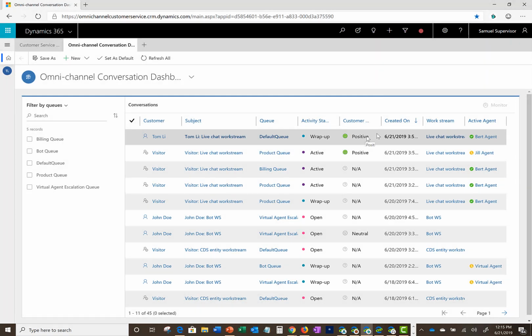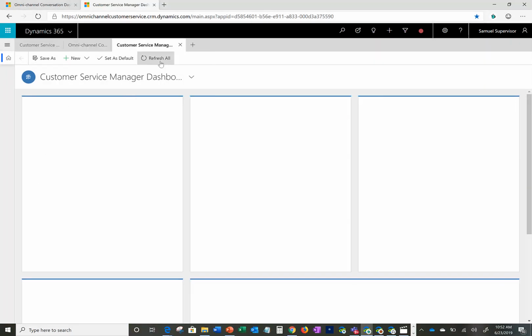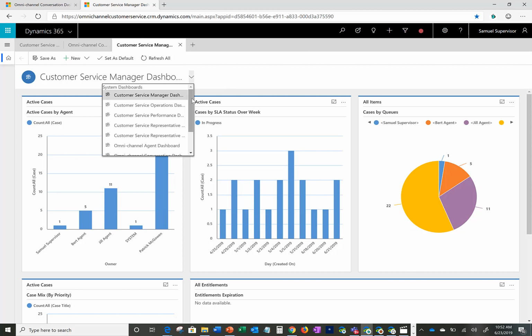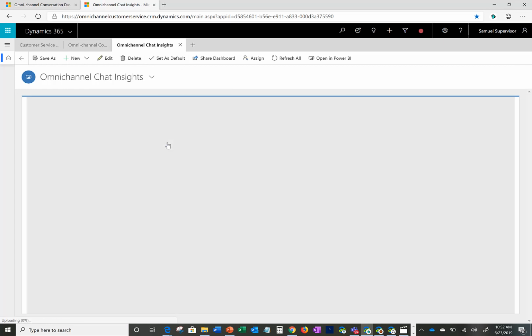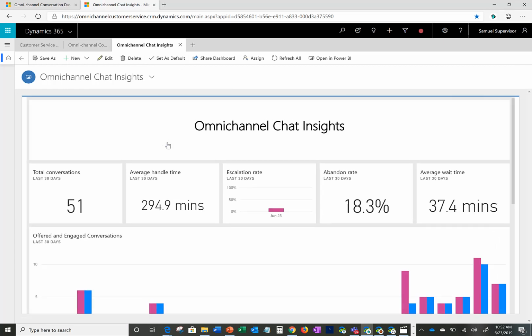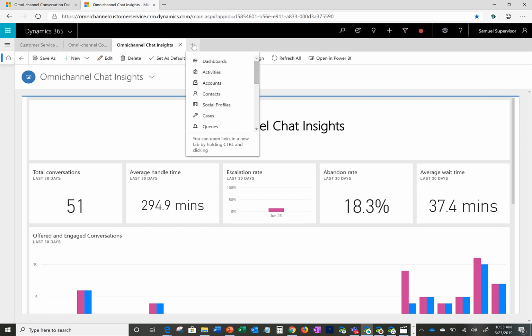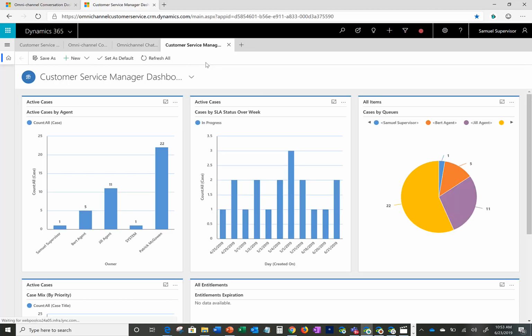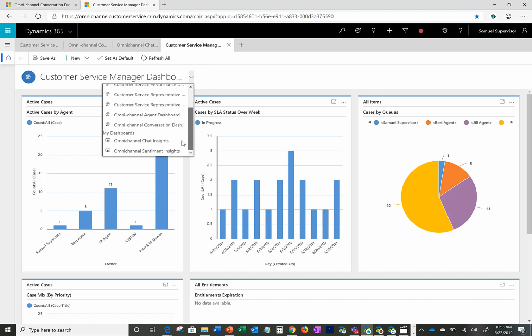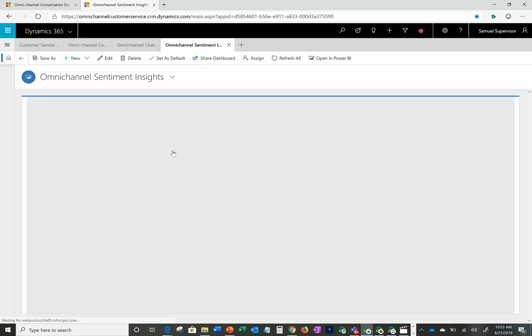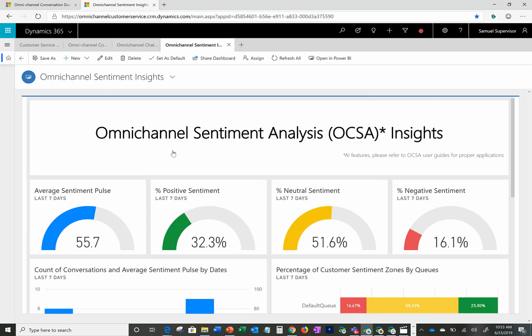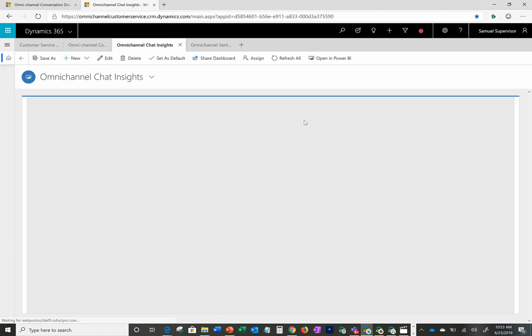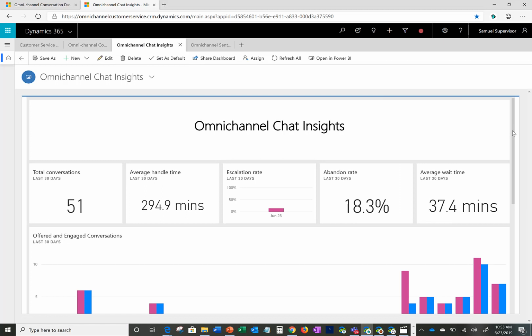Now let's show some even more powerful analytical tools to help Samuel understand the performance of his call center. Samuel is bringing up two additional dashboards that help him review historical key performance indicators related to conversations and customer sentiment. The dashboards you see here are built with Power BI, a powerful business intelligence tool that enables users to create and share insights in real time.